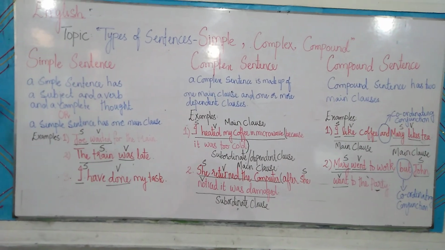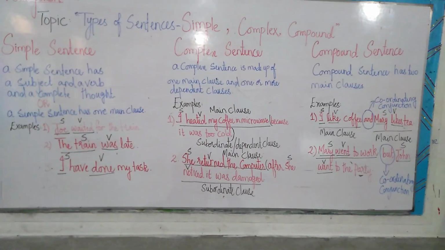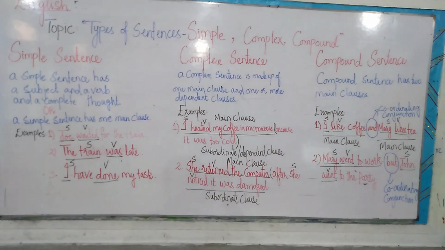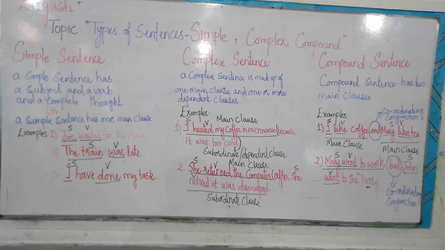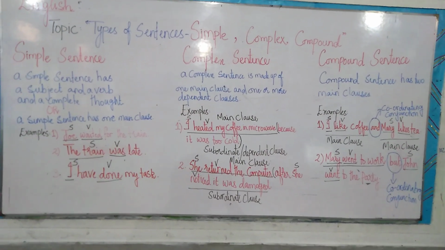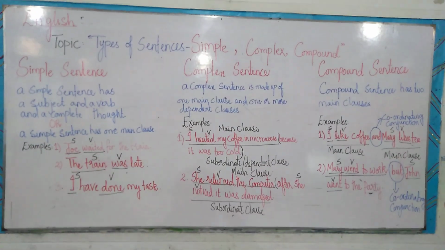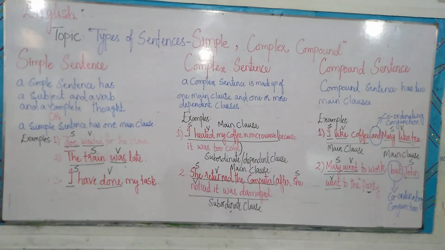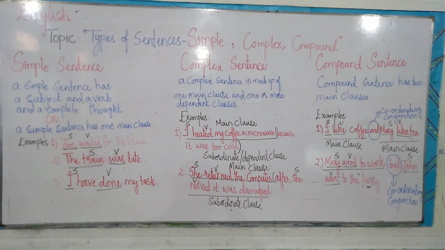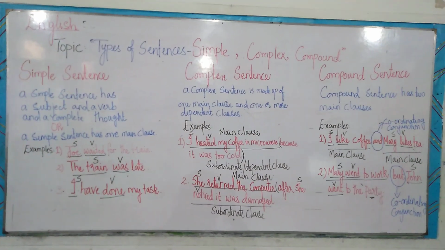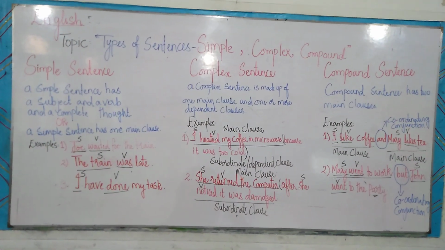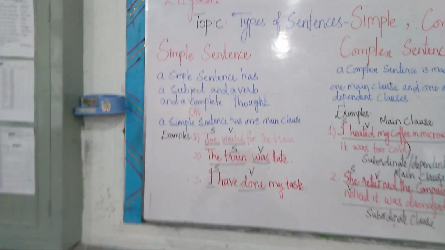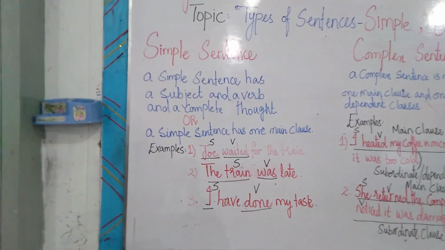Clear, bache? I told you in the previous video that a sentence can have one clause, it can have two clauses, and it can have more than two clauses as well. Even a single main clause which has a subject and a verb and gives us a complete sense, we can call a sentence. So depending upon how many and which kind of clauses a sentence has, on that basis sentences are divided into three types. The very first one is the simple sentence. So what is a simple sentence?